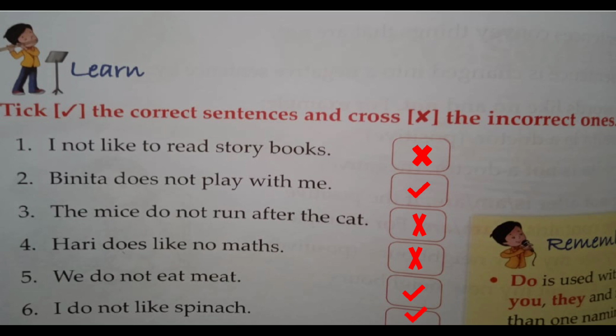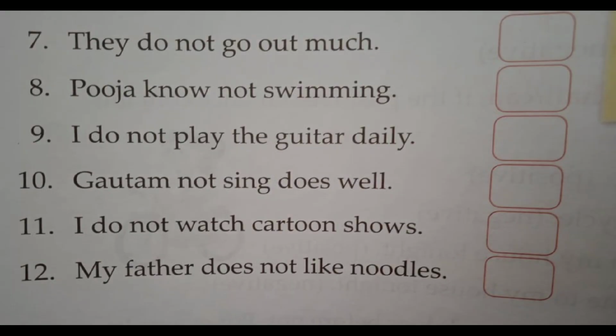Now I hope you understand how we can do the rest of the sentences of this exercise, right? Now you get the answers by yourself. You just think for yourself. They do not go out much. Is it a correct or incorrect form of the sentence? It is a correct form of the sentence.